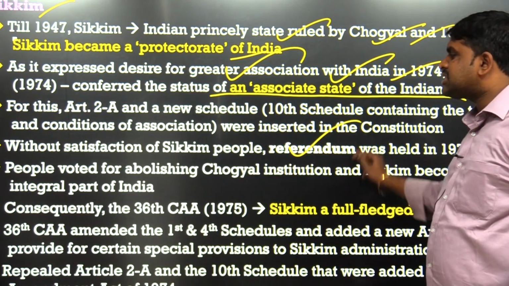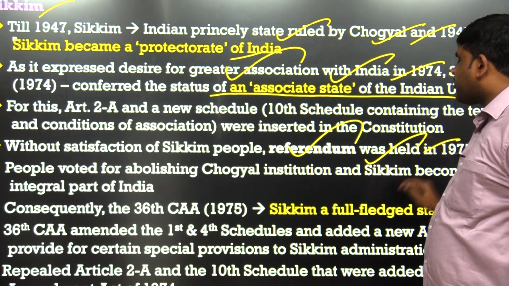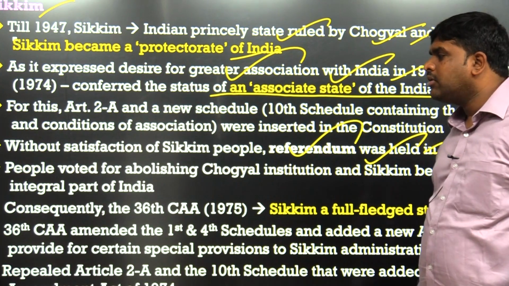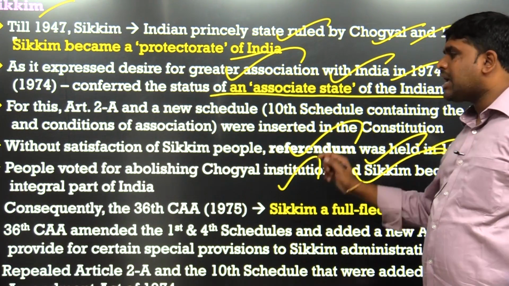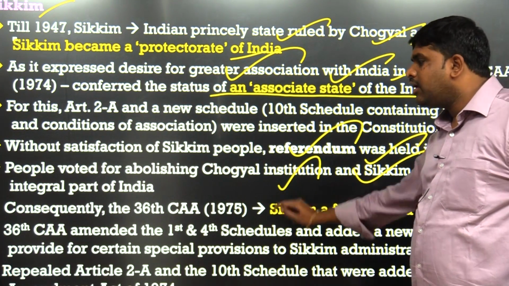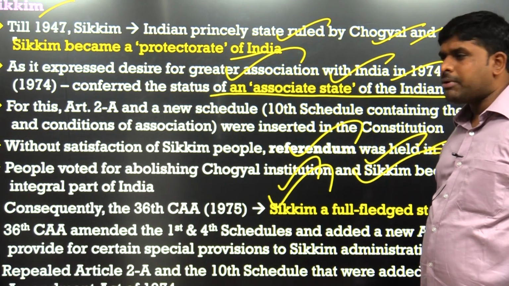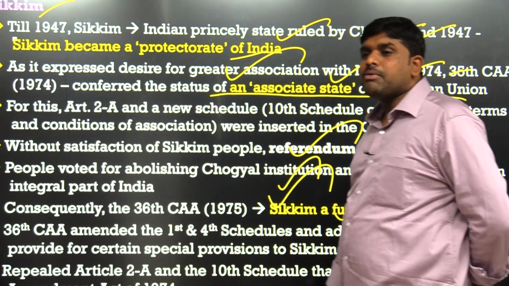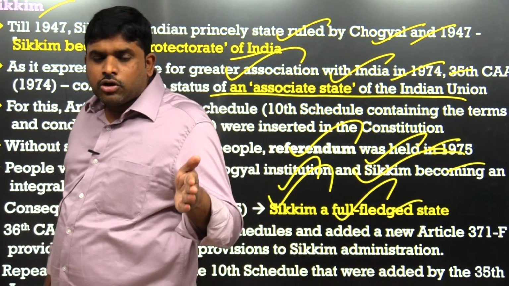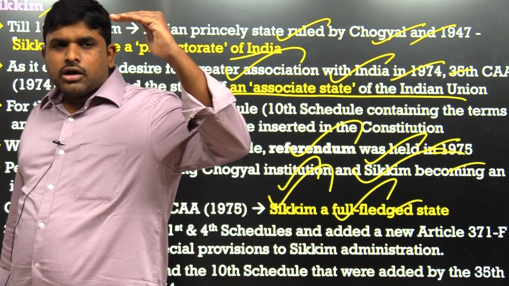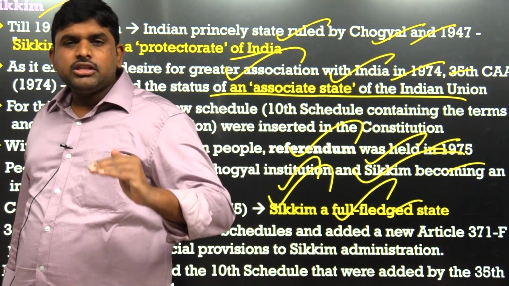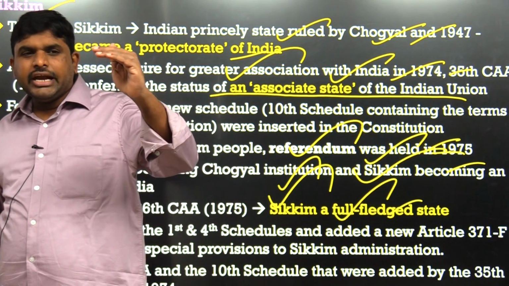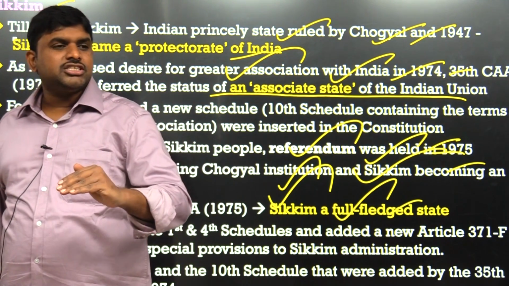Sikkim. Then what happened? With the satisfaction of the Sikkim people, a referendum was held in 1975. People voted for abolishing the Chogyal dynasty and Sikkim became an integral part of India. Consequently, the 36th Constitutional Amendment Act was made and Sikkim became a full-fledged state. So, flowchart: protectorate state, then associate state, then full-fledged state. Autonomous state or sub-state became a full-fledged state. Which state?